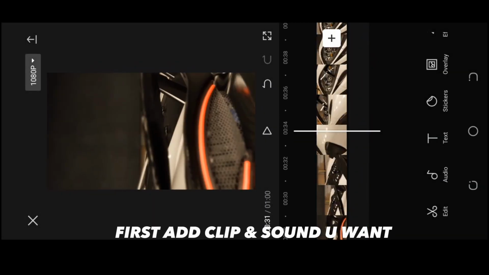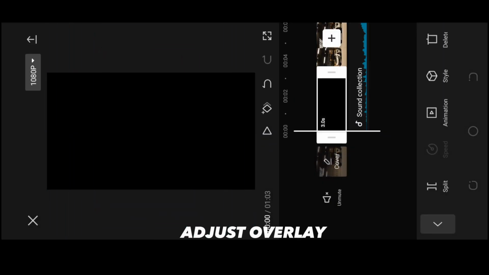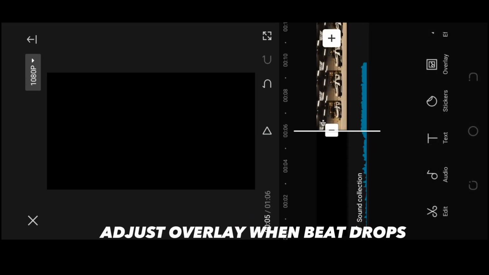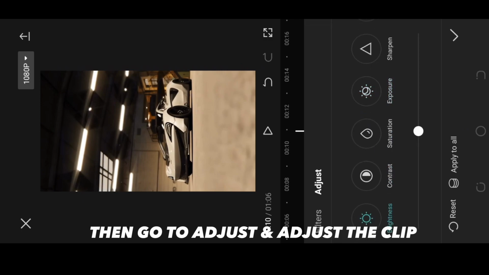First add the clip and sound you want. Then go to stock videos and add a black overlay. Adjust the overlay when the beat drops. Then go to adjust and adjust the clip.